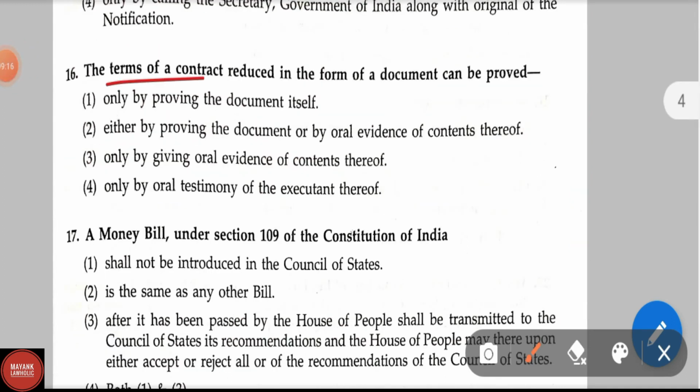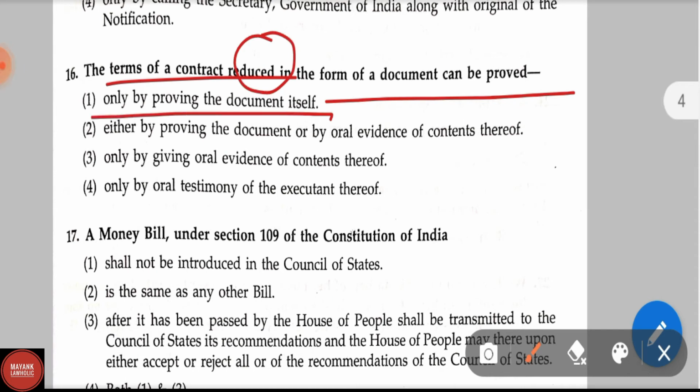Question number 16. The terms of a contract reduced in the form of a document can be proved only by providing the document itself. This is the correct answer.